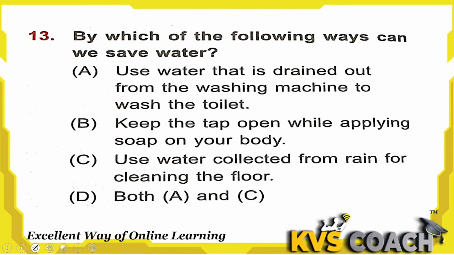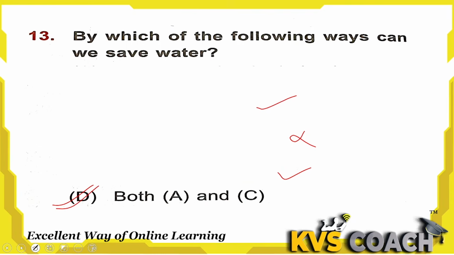Next is, by which of the following ways can we save water? Option A, use water that is drained out from the washing machine to wash the toilet. Right, we should use this water. Keep the tap open while applying soap on your body. This is wrong. We should not do this, in this the water is wasted. Option C, use water collected from rain for cleaning the floor. This is also right. We can clean the floor with rainwater harvesting. So both A and C are the correct options. Option D is the right answer here.